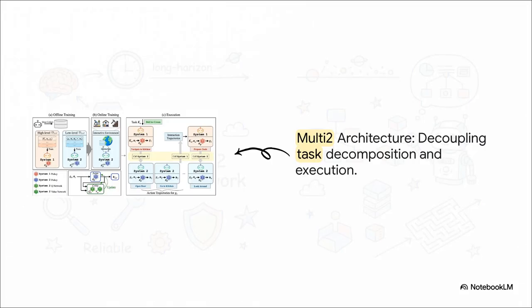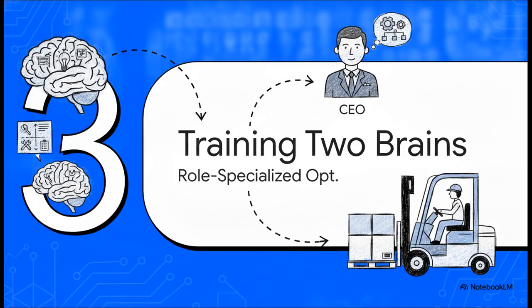And this brilliantly illustrates the actual workflow. During the execution phase, System 1 receives the task. Say the task is boil ice cream, and it issues the first sub-goal, navigate to kitchen. System 2 then takes over entirely, executing atomic actions like open door and go to kitchen. And get this, System 1 is completely asleep during this execution phase, which saves a ton of tokens. Only when the kitchen is actually reached does System 1 wake back up to issue the next sub-goal, like prepare tools. It's incredibly efficient.